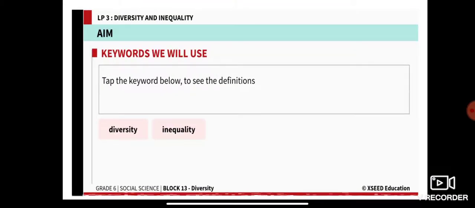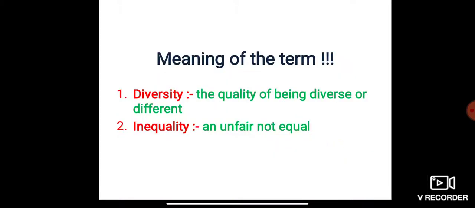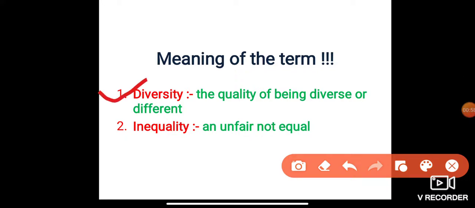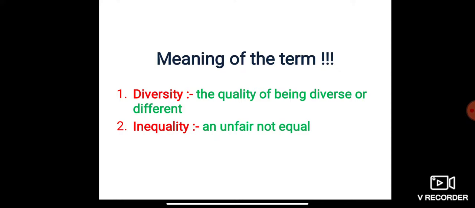So let's learn the meaning of the term diversity. Diversity, as we have also learned, is the quality of being diverse or different. That is known as diversity. And inequality is unfair, that is not being equal. That is known as inequality. All right, now I hope you get the meaning of the terms.